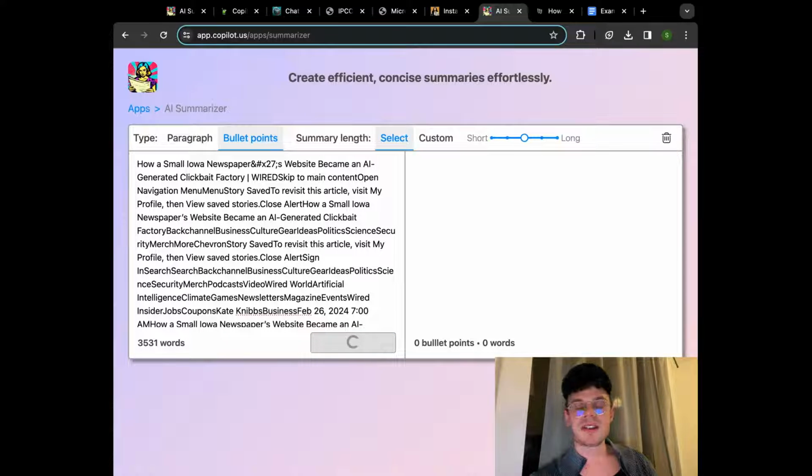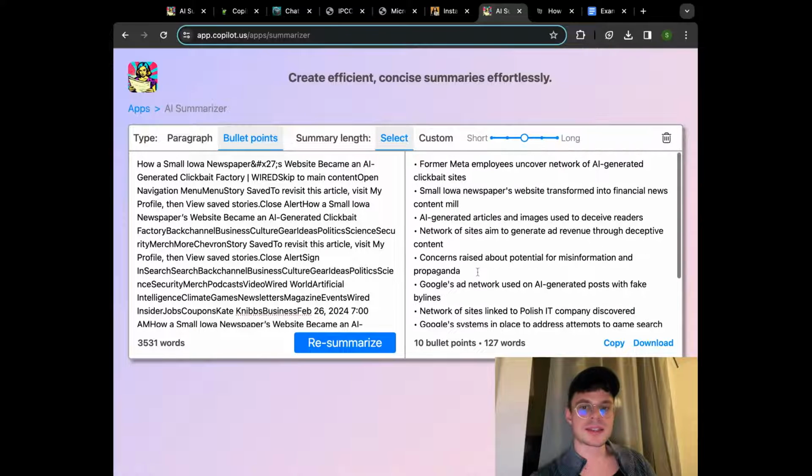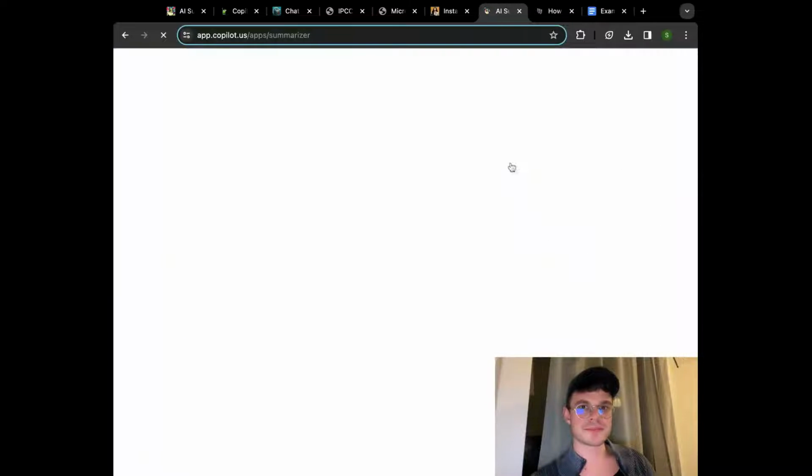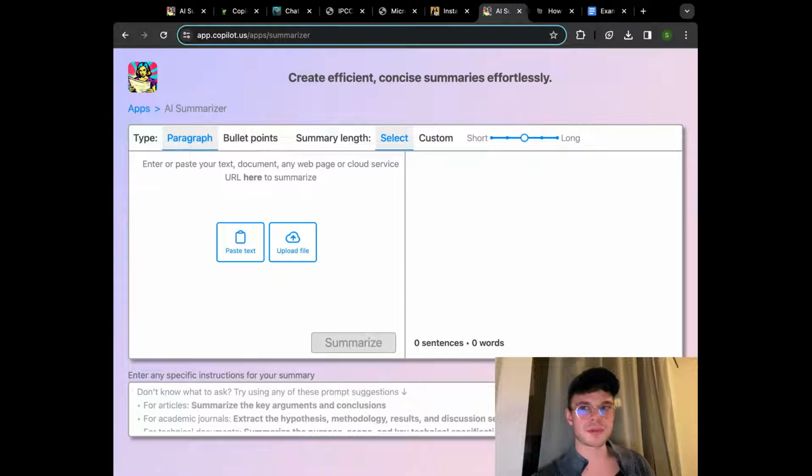Once it's done, again, you can double check how you like this result. In case that is still something that you're not looking for, or you want to work with another example, you can always press delete all content on the top right, proceed with yes, and you're ready to start from scratch.